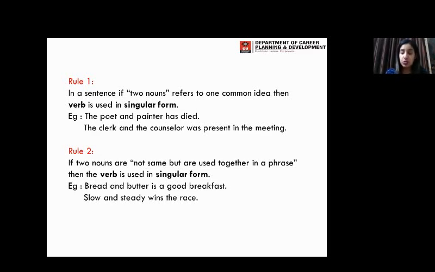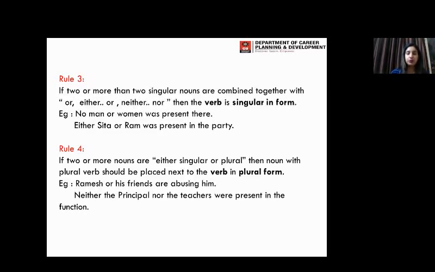In rule 2, if there are two different nouns in the sentence, but they are used together in one phrase, then again it is going to be taken as one in number, a singular subject, so the verb is going to be singular. Like bread and butter, they are used in the same phrase, so that is why it is used as bread and butter is a good breakfast. So the verb over here is is rather than are. This is all about rule number 1 and rule number 2.